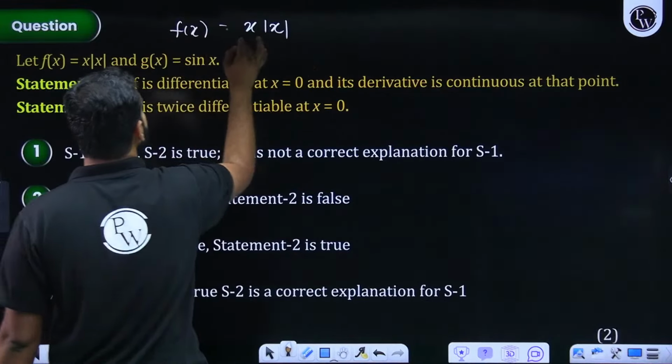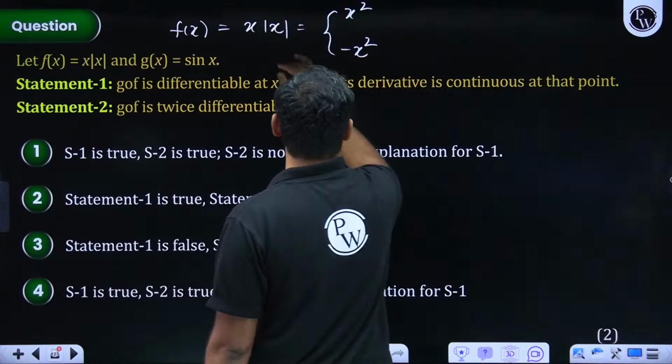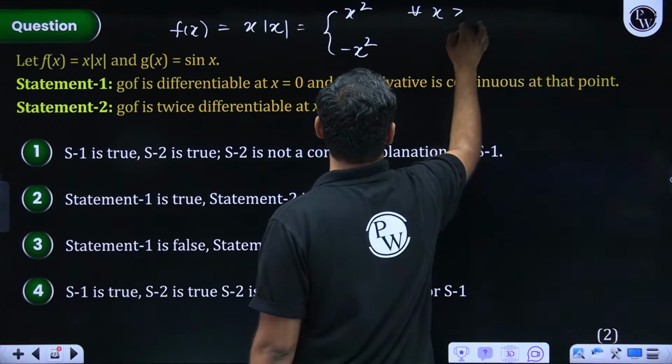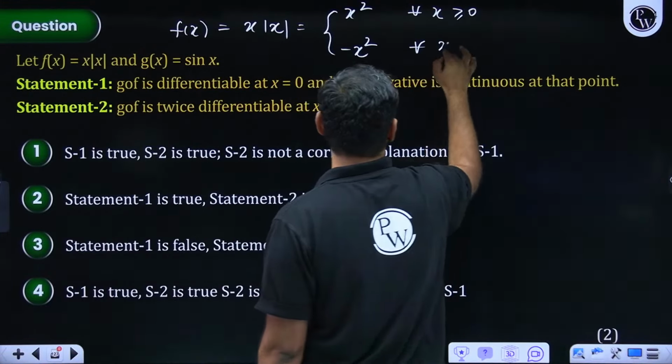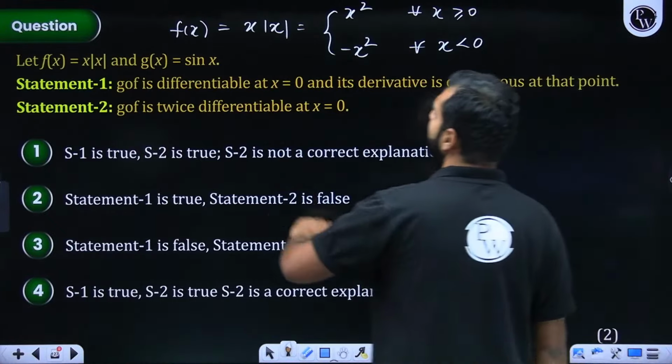How will I be defining it? Sir, I'll be saying it to be either x square or minus x square. When do we call it x square? Sir, whenever x is non-negative, it is x square, and whenever x is negative, it is minus x square. Do you all agree? Now g of x should also be redefined. g of x is what?